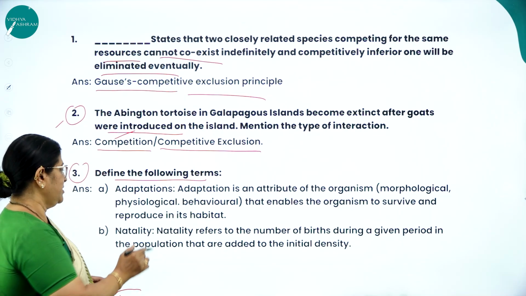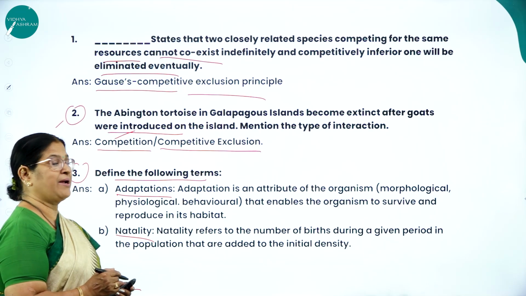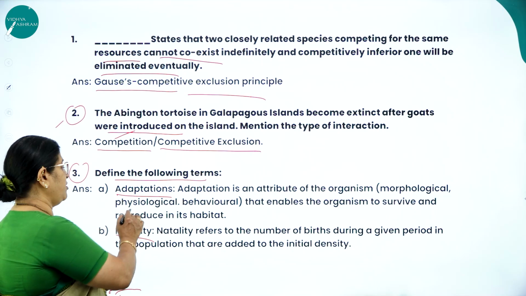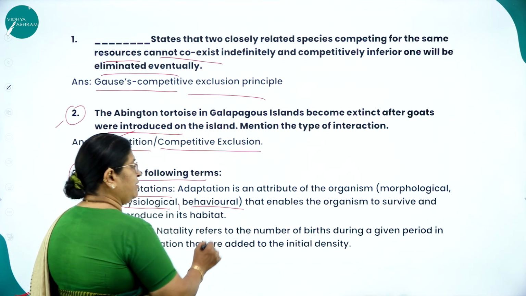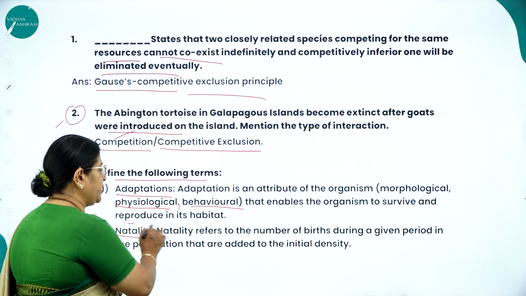Question number 3. Define the following terms: adaptation and natality. What do you mean by adaptation? Adaptation is an attribute of an organism. It might be morphological, physiological, or behavioral, that enables the organism to survive and reproduce in its habitat.